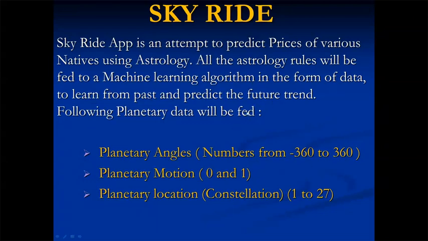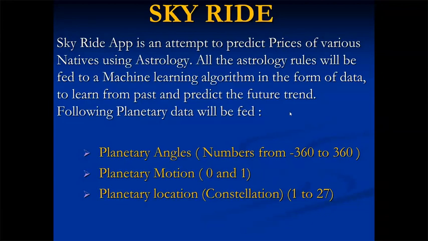The following planetary data will be fed: the planetary angles, planetary motion, and planetary location. Planetary angles are the angle between any two planets. Basically, it can be from minus 360 degrees to plus 360 degrees, but I've taken only one direction. The planetary motion is 0 or 1: a regular direction is 0 and retrograde is 1.